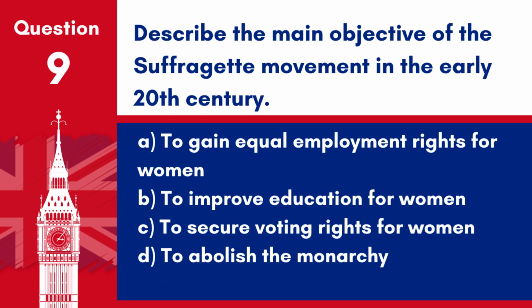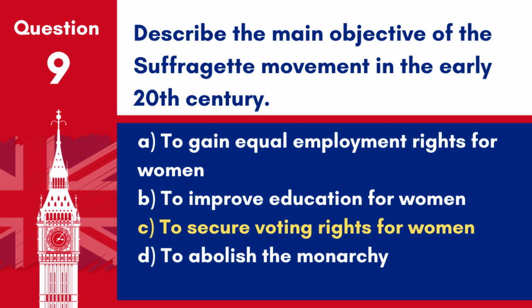Question 9. Describe the main objective of the suffragette movement in the early 20th century. A. To gain equal employment rights for women. B. To improve education for women. C. To secure voting rights for women. D. To abolish the monarchy.